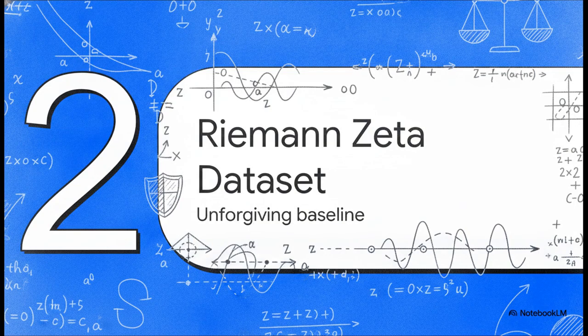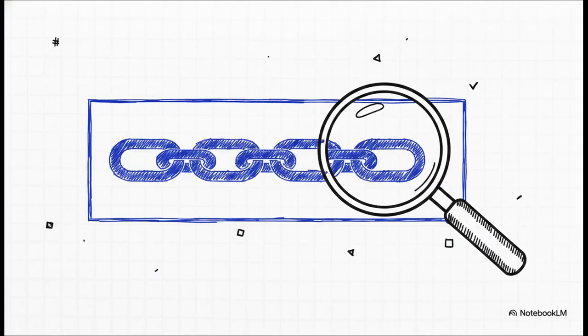Part 2. The Riemann zeta dataset, setting an unforgiving baseline. To find the truth between these two models, we need a neutral, universally recognized testing ground. So we use the non-trivial zeros of the Riemann zeta function. And the really crucial point here is that this dataset follows strict rules to ensure complete neutrality, totally free of any selective biases or floating point artifacts. The researchers didn't just pick random numbers. They used the L-functions and modular forms database, the LMFDB, which is the global standard.